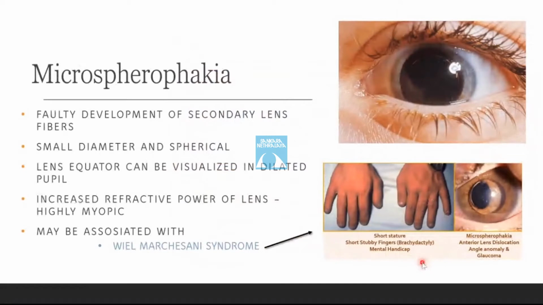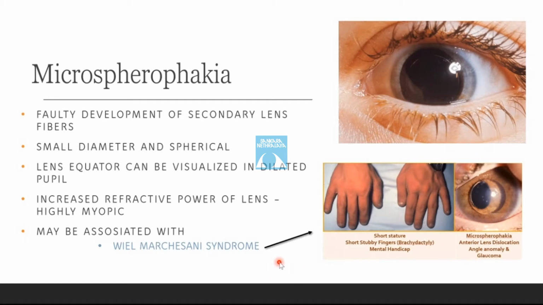Microspherophakia. Microspherophakia is a developmental anomaly in which the lens is small in diameter and is spherical. The entire lens equator can be visualized at a slit lamp when the pupil is widely dilated. The spherical shape of the lens results in increased refractive power, which causes the eye to be highly myopic. It may be associated with disorders like Peters anomaly, Marfan syndrome, Lowe syndrome, and Weill-Marchesani syndrome.